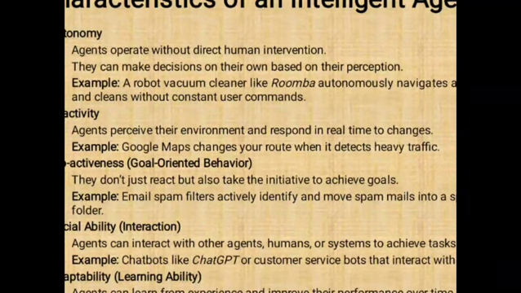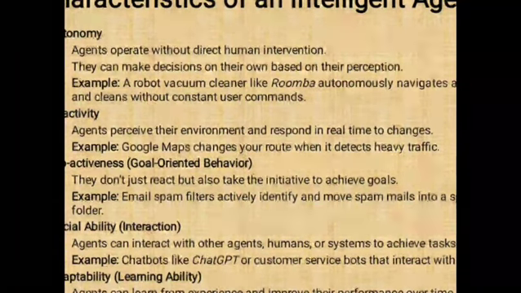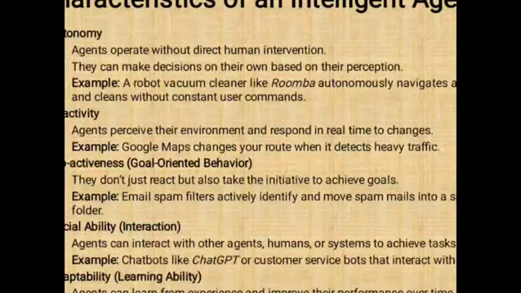They can make decisions on their own based on their perception. So every agent is activated based on its own perception. For example, a robot vacuum cleaner like Roomba autonomously navigates a room and cleans without constant user commands. So without constant user commands, the robot vacuum cleaner cleans the room. This is called the best example of autonomy. So it can work without human intervention.